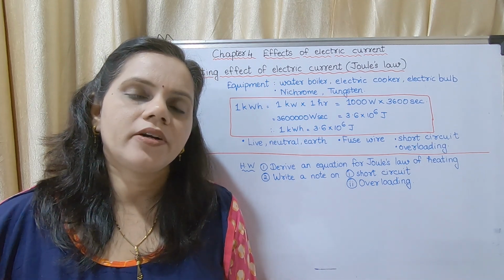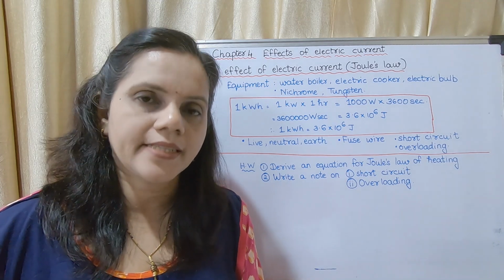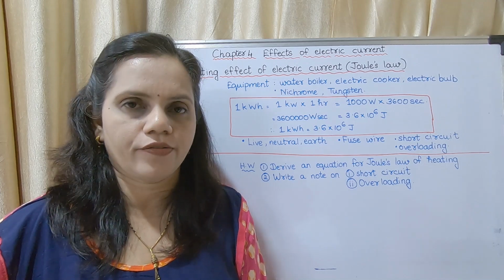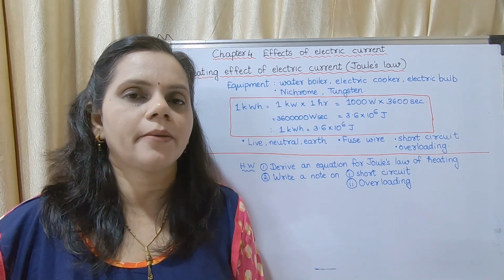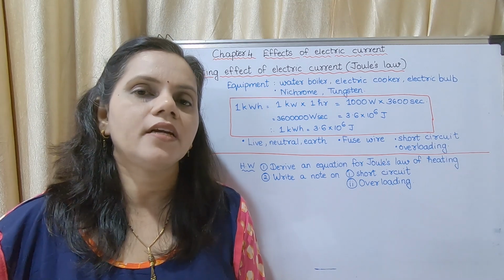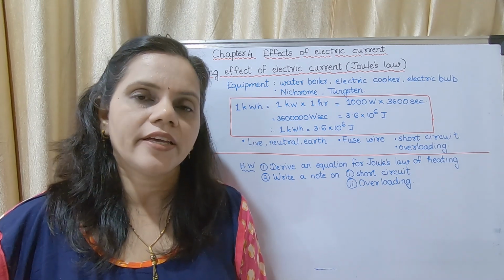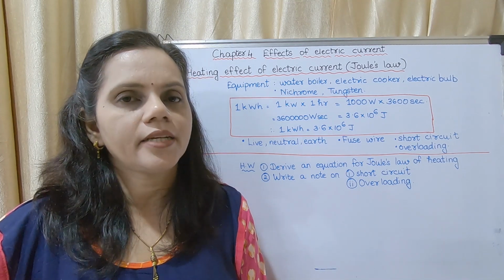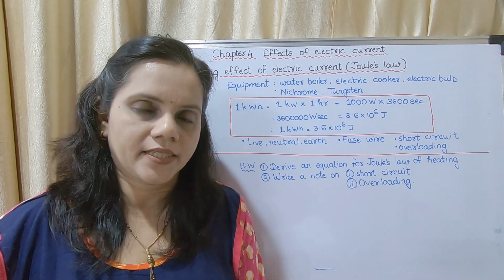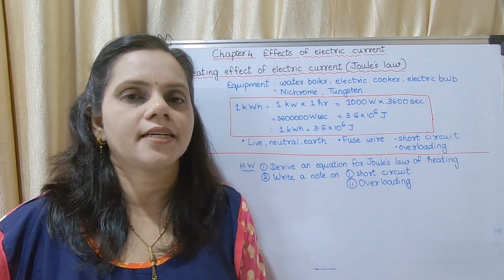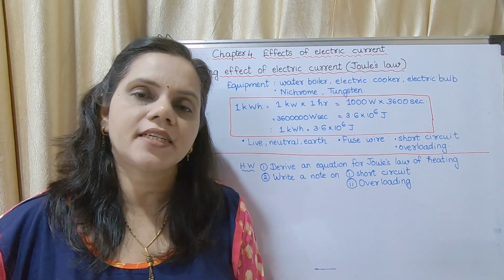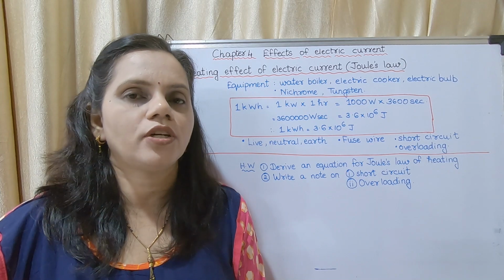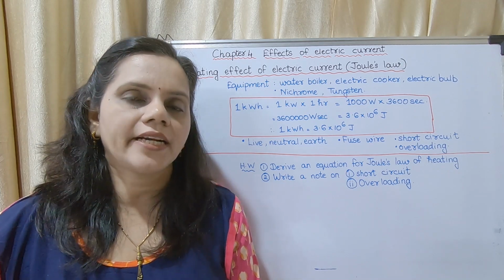When more amount of electric current passes, then the fuse wire melts and the circuit is cut off. The fuse wire is made up of a wire which has a low melting point. So if an excess amount of current passes, heat is produced. Due to the heat produced, that wire will melt. If the wire melts, the circuit is cut off. If the circuit is cut off, the current is not reaching the appliance and the appliance won't catch fire. So that is the fuse wire.